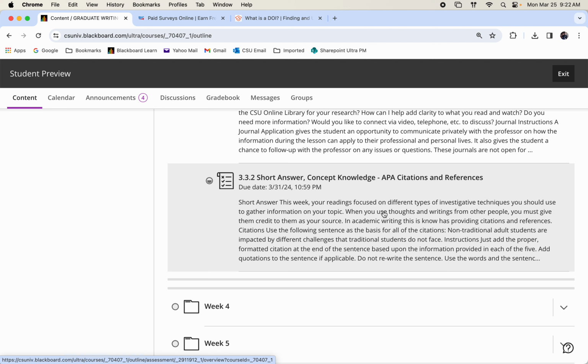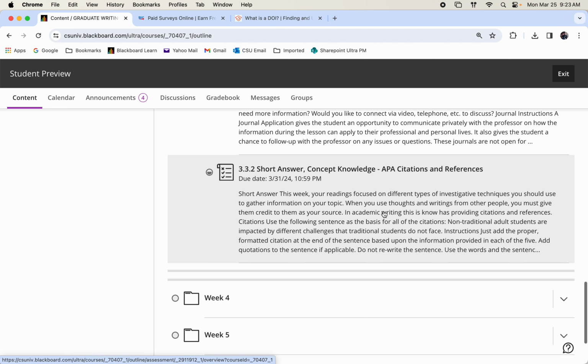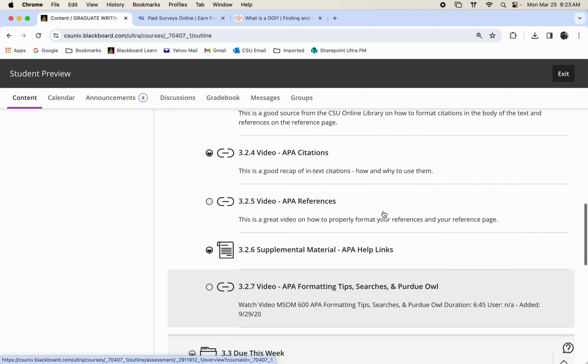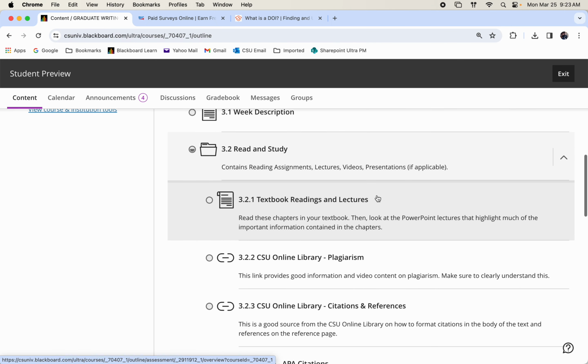Again, this is going to be the most challenging week because APA is an exact science. It's not you get close and that counts. This has to be exact. So you format journal entries with one author the same way on all of these, okay? If you have a journal with multiple authors, then you have to use the APA rules that you're going to be learning about up here in the Read and Study. All right? Hopefully this is helpful, and I look forward to chatting with you via the journal this week.